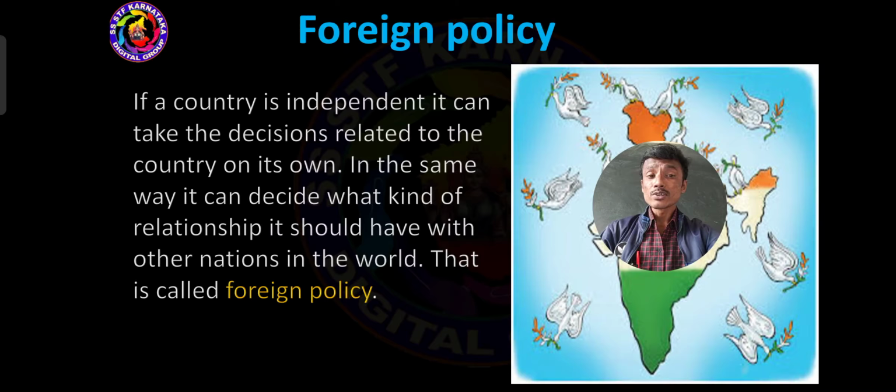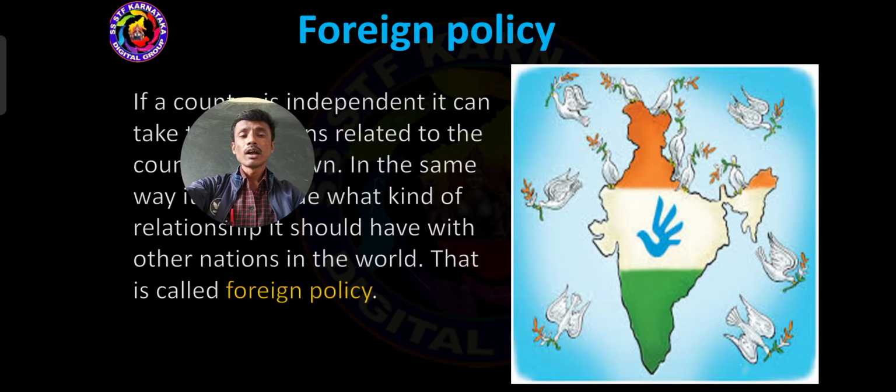Got it? So that is called foreign policy. You should keep this in mind. We can take our own decisions because of independence, and we should also consider what kind of relations we can maintain with other nations by utilizing the independence. That also is part of foreign policy.